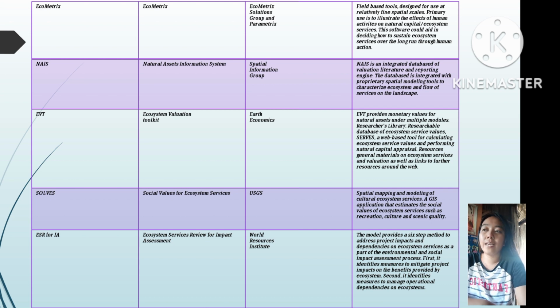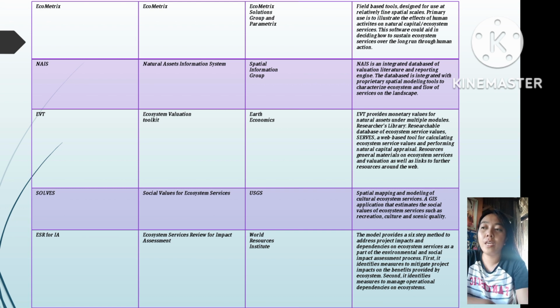So next is NAIS. The model name is Natural Assets Information System. Then Spatial Information Group. The tool description is that NAIS is an integrated database on valuation literature and a reporting engine. The database is integrated with proprietary spatial modeling tools to characterize ecosystems and the flow of services on the landscape.